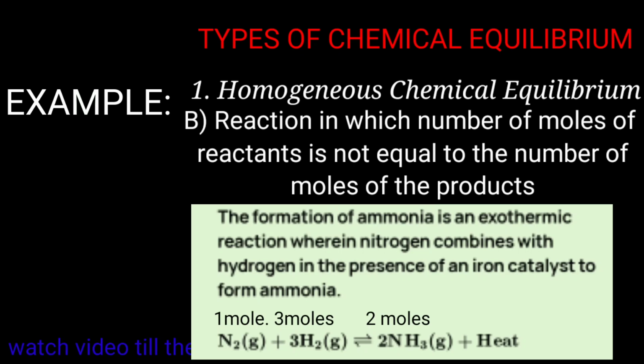Here all reactants and products are in gaseous form, so this is a homogeneous chemical reaction. But this is the second type of homogeneous chemical reaction where 4 moles of reactants give 2 moles of product. Here we can see the number of moles of reactants is not equal to the number of moles of the product.